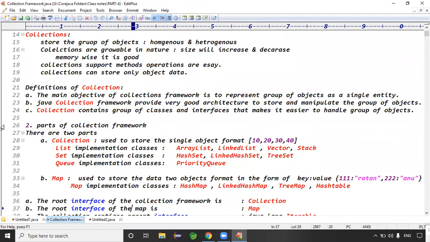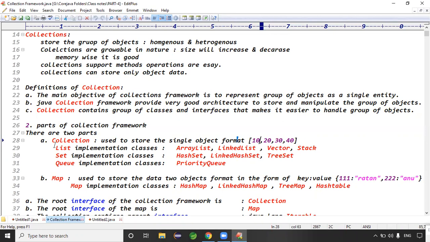Collection represents a single object format. A list of values means 10, 20, 30, 40, right? The list can store multiple values, but in single element format.